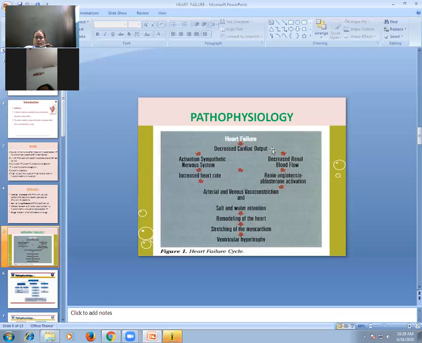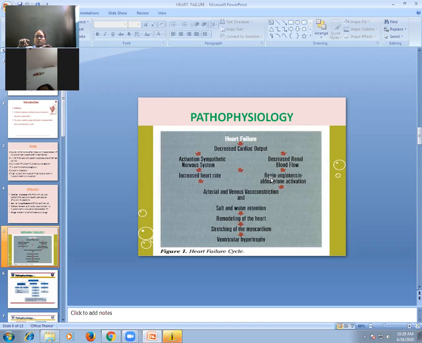So when cardiac output is decreased, stroke volume is decreased, in heart failure, there will be decreased renal blood flow. This decreased renal blood flow activates renin. This activation of renin causes angiotensinogen to convert into angiotensin 1. This step occurs in the liver. This angiotensinogen to angiotensin 1 step occurs in liver under the influence of renin.